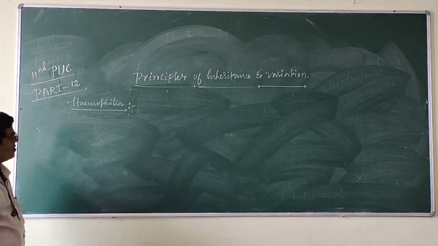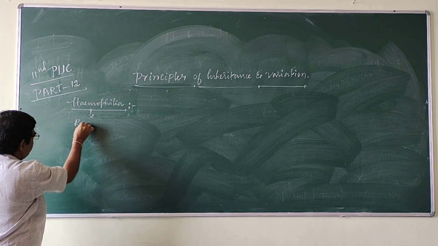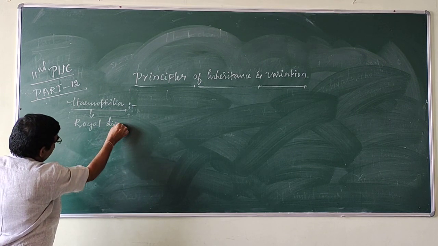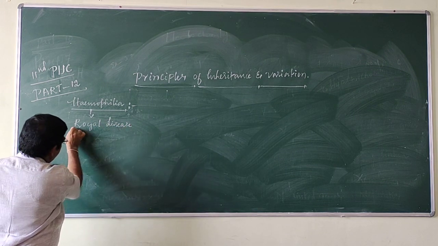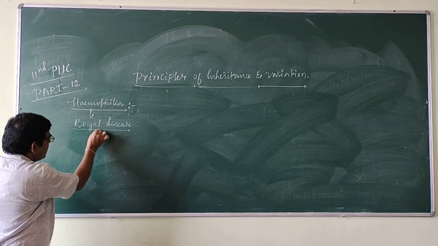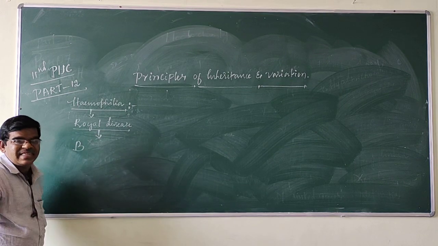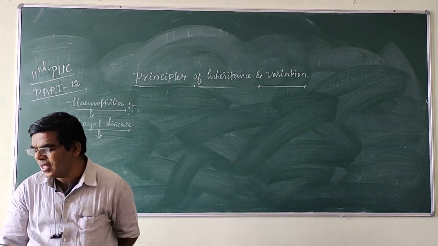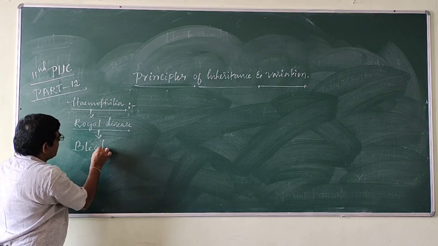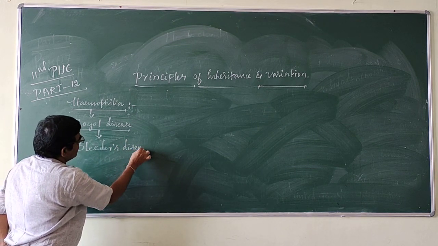Hemophilia is also called royal disease, or it is also called bleeders disease.